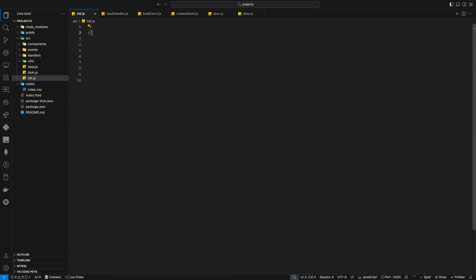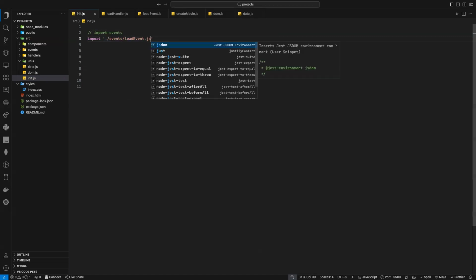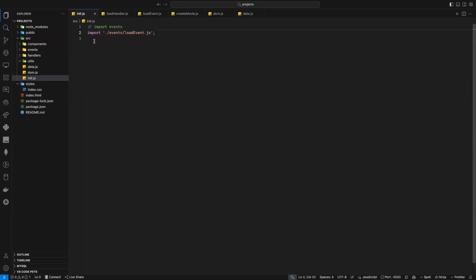Here I need to import all my events. Import events. And to import the event, I can just say import. And I can import, by the way, the whole file. So I can say dot slash. No, it's actually dot slash, I will go to my event. And in event, it's a folder. I need, with this one, load event.js. Voila. And here I'm importing the whole file. You can import the whole file if you want. And if I go back, voila.